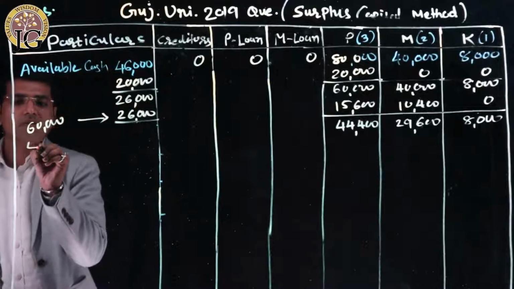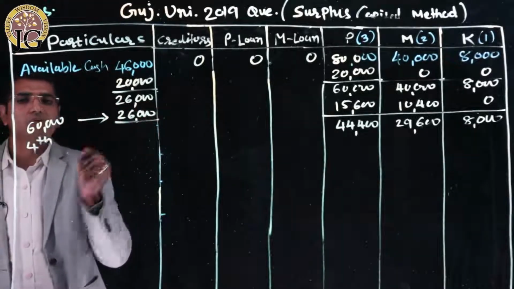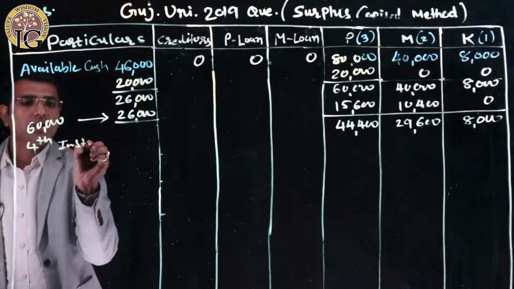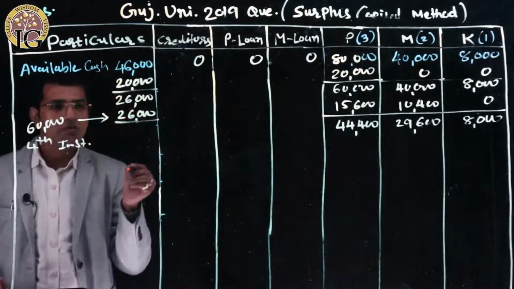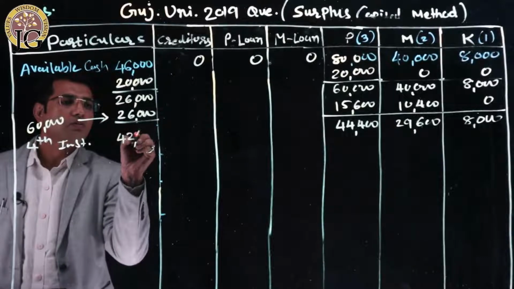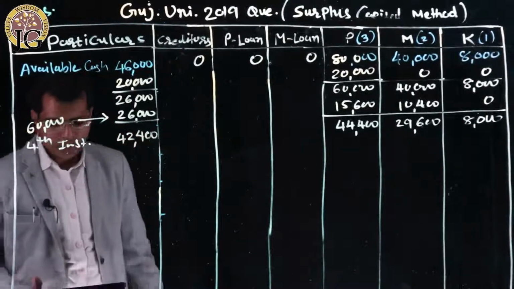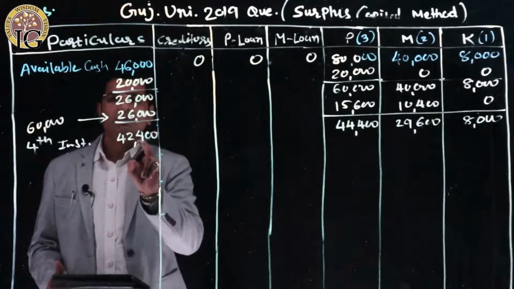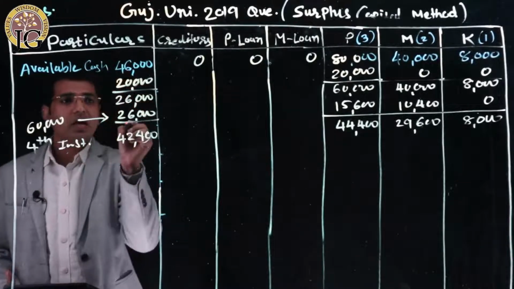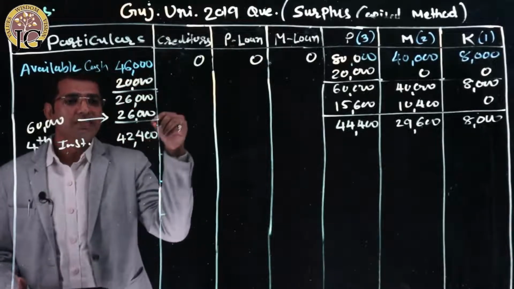Now we must have to use the fourth installment as my third installment is over. According to the sum, the fourth installment received is 42,400 rupees, right? That is given in the sum. Out of this 42,400, I must have to complete my second phase.